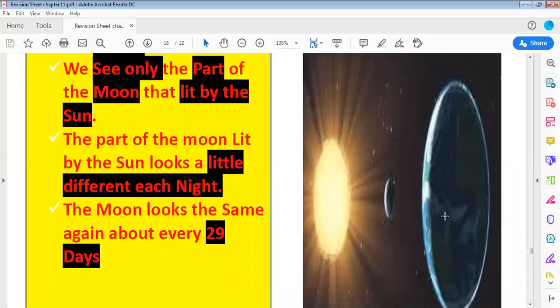So on the first day of the month it will be a new moon, and then on the quarter it will be a half moon, and then on the half of the month it will be a full moon, and then at the last quarter of the month it will be a half moon again, and then at the 29th day of the month, it will be a new moon again.